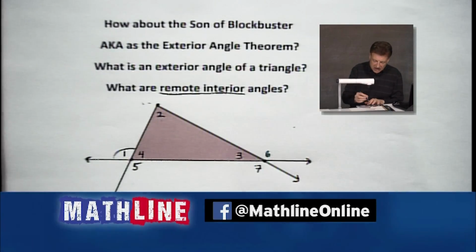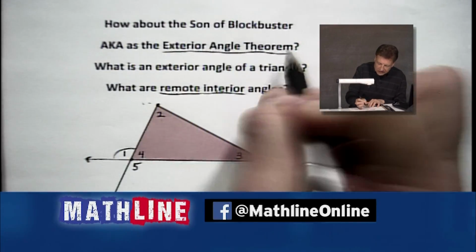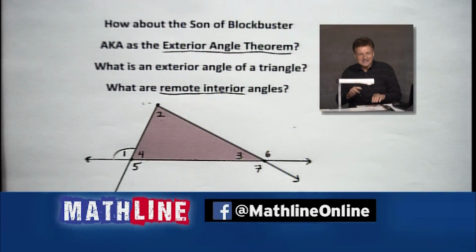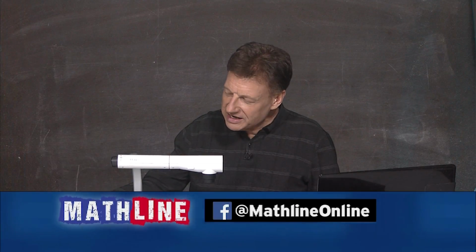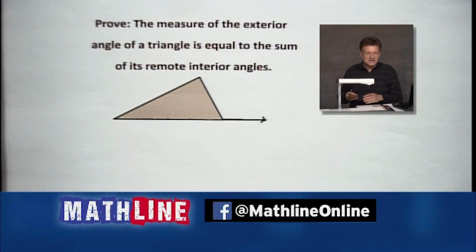Now, you say, are you going to get to that theorem? I really plan to. I really do. All right, so let's move forward and see where this is going to take us. All right, we got it going here, guys. Thank you. Here is the deal. Oh, we've been waiting for the deal, haven't we? Let's see what it is. It says we're going to prove the measure of the exterior angle of a triangle is equal to the sum of its remote interior angles.